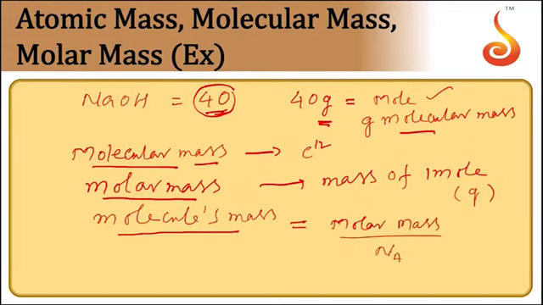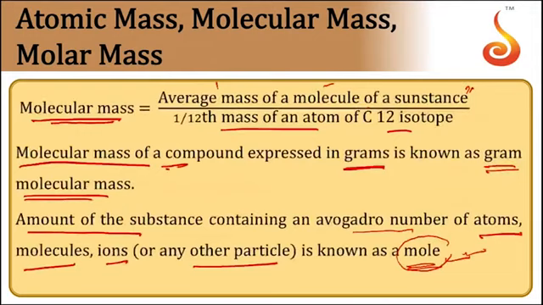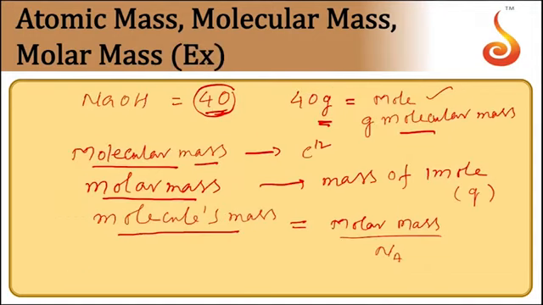Avogadro's number, you are going to get the molecular mass of a substance. Molecular mass means the relative mass expressed with respect to carbon-12. Molar mass means the mass of 1 mole of substance, and molecular mass means the absolute mass of a molecule, which can be obtained by dividing the molar mass of the substance by Avogadro's number. That is going to give us the absolute mass of a substance.